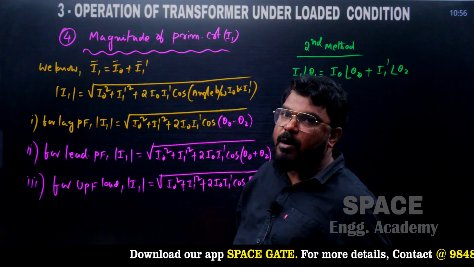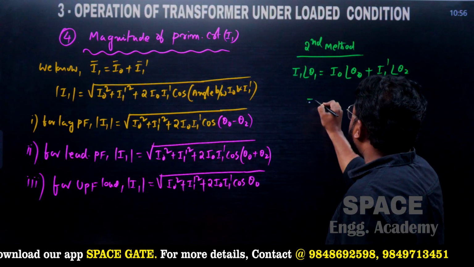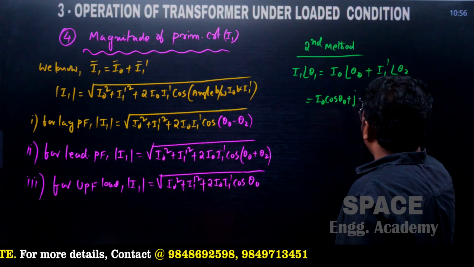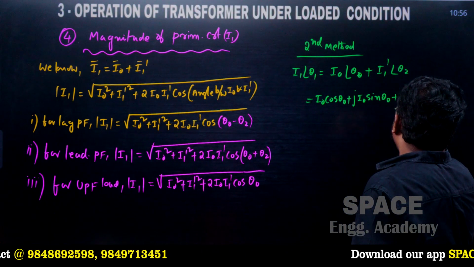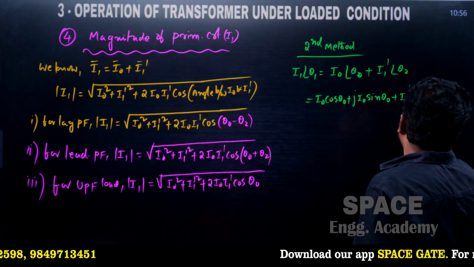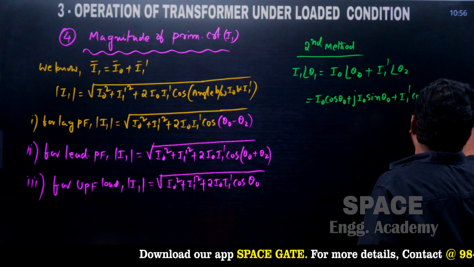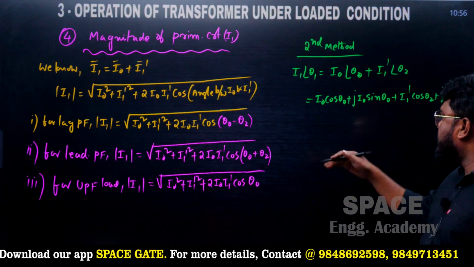If we convert the polar form into rectangular form, we will get I naught cos theta naught plus j I naught sin theta naught, plus I1' cos theta 2 plus j I1' sin theta 2. So real terms and imaginary terms can be added.